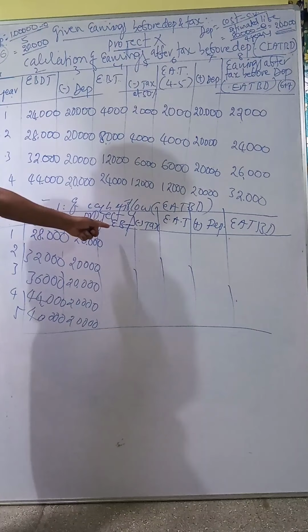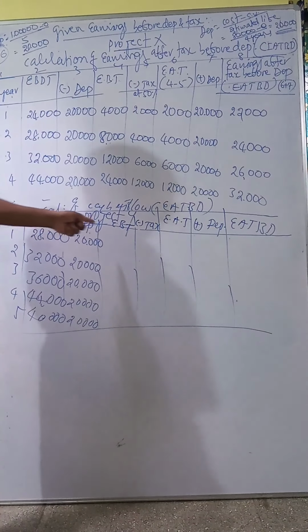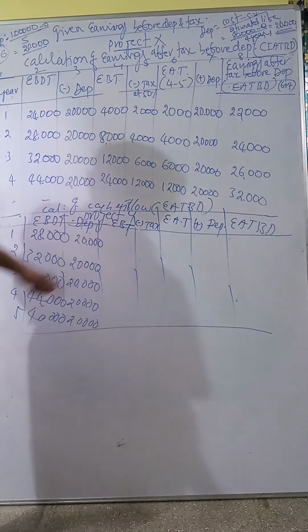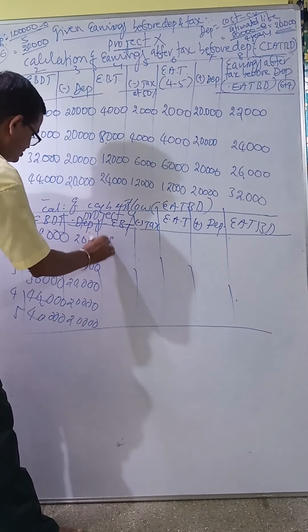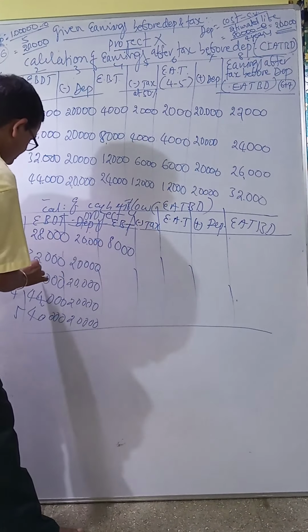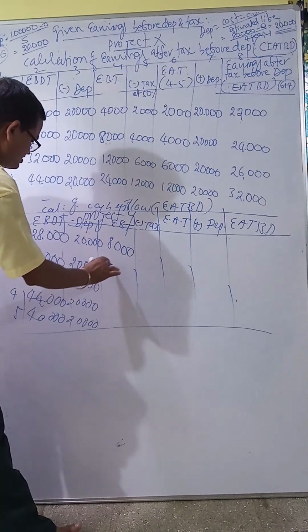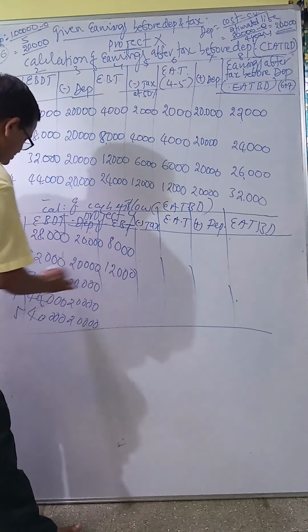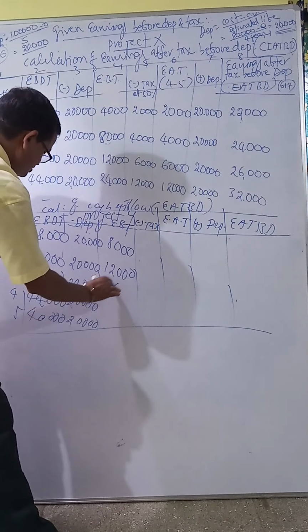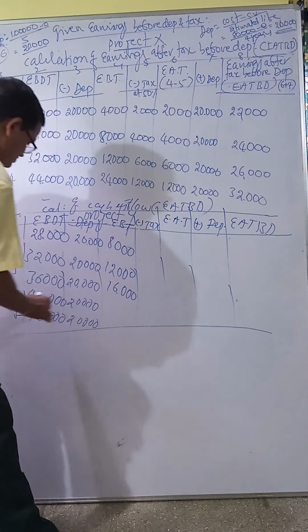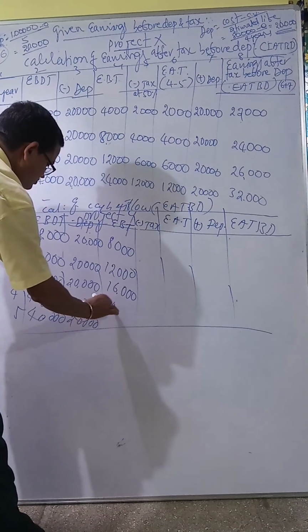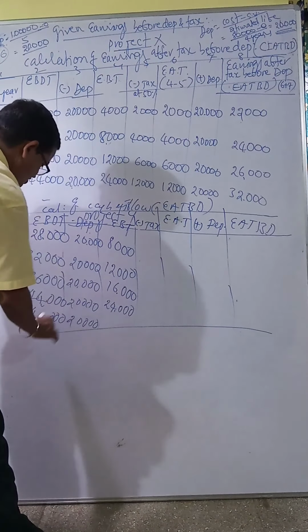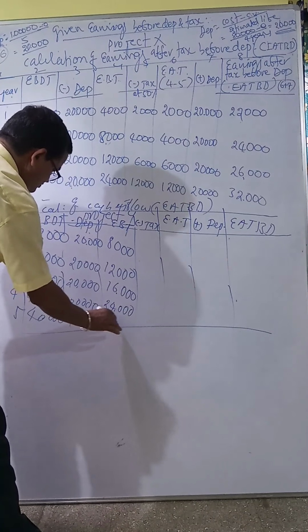Now you will get earnings before tax, earnings after depreciation before tax. This minus this, 8,000. This minus this, 12,000. This minus this, 16,000. This minus this, 24,000. This minus this, 20,000.